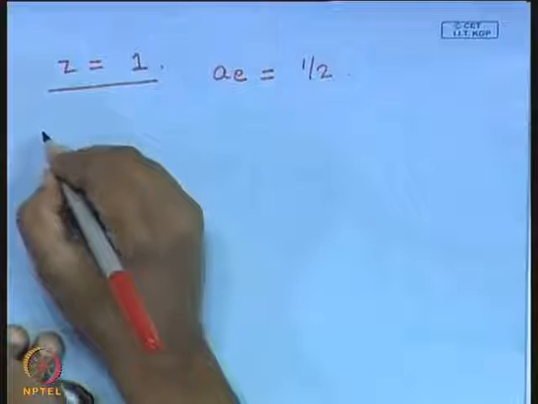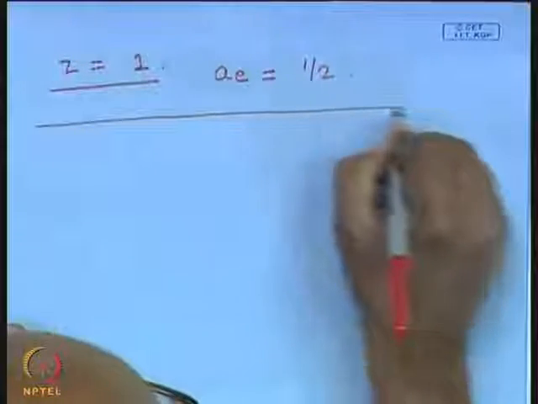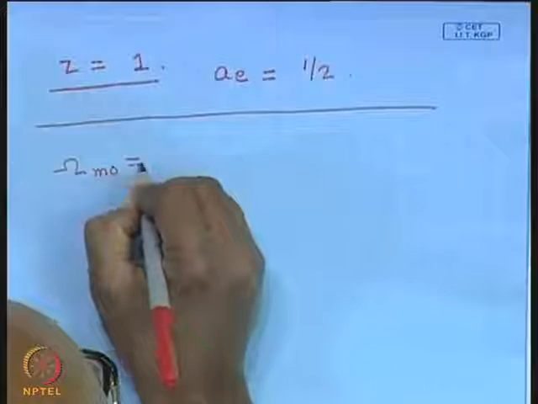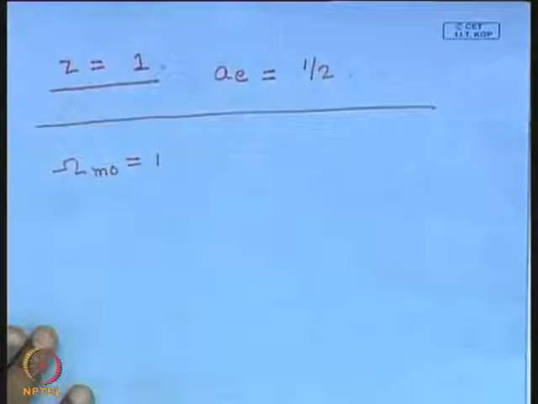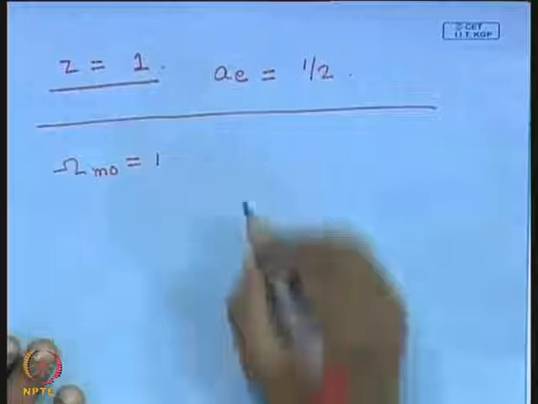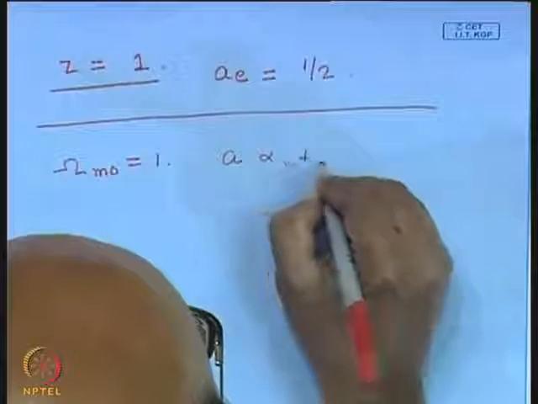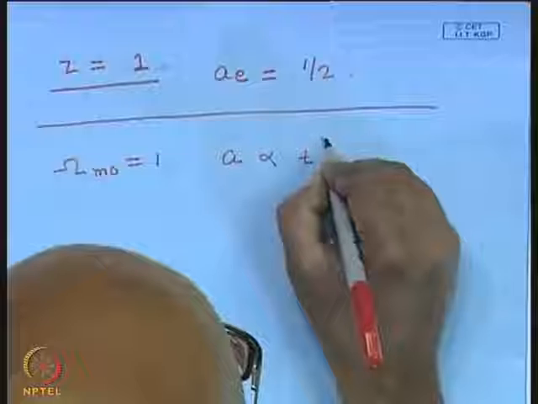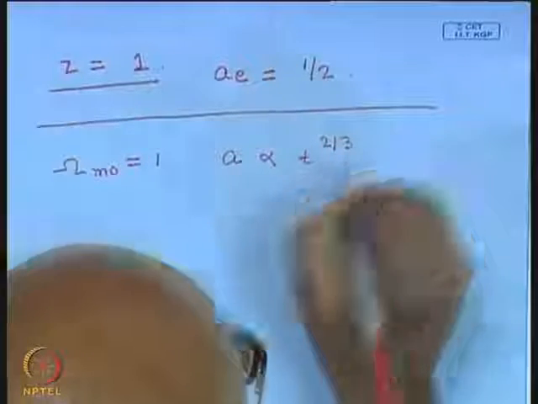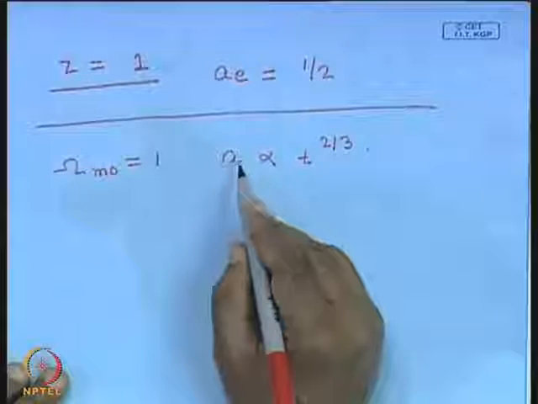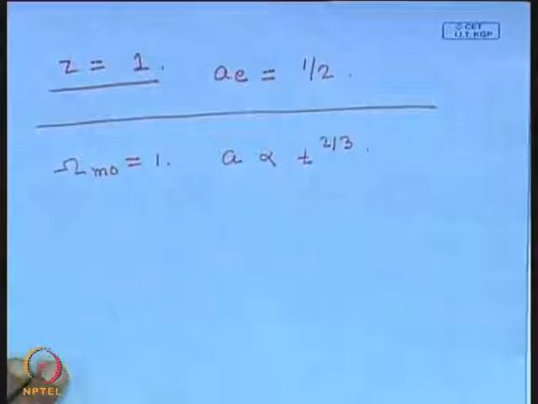And suppose we also assume that the universe is completely matter dominated, then we know that the scale factor is proportional to t to the power 2/3. This is something very important that you should remember. If the universe is matter dominated, the scale factor is proportional to t to the power 2/3.